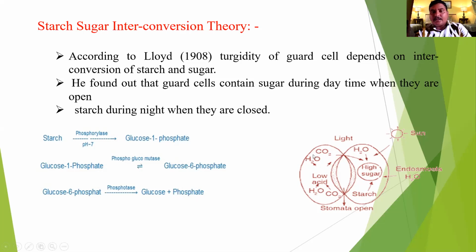Therefore, the solute concentration increases in the guard cell and water is absorbed by the guard cell due to the higher concentration of solute in the guard cell and lower concentration outside. Water moves from higher concentration to lower concentration. The water concentration outside is higher than in the guard cell because the solute concentration is more inside. Therefore, the water transfers from the outer side to the inner side. So endosmosis of water occurs, the guard cells are turgid and stomata are open.